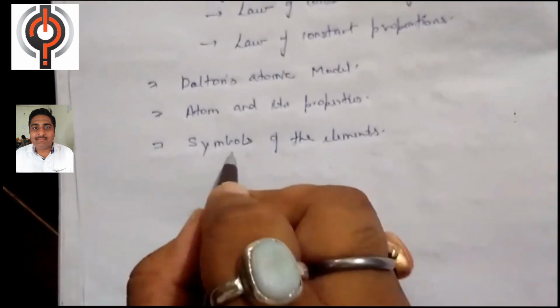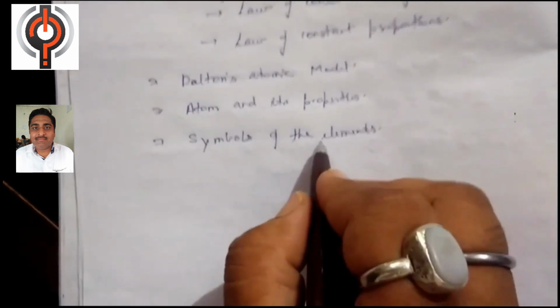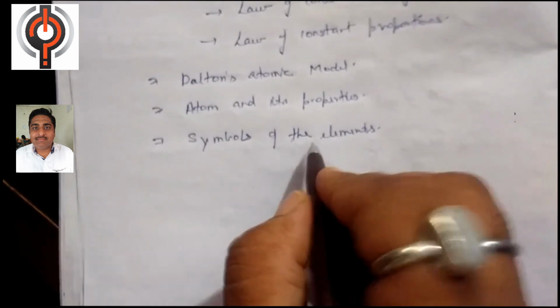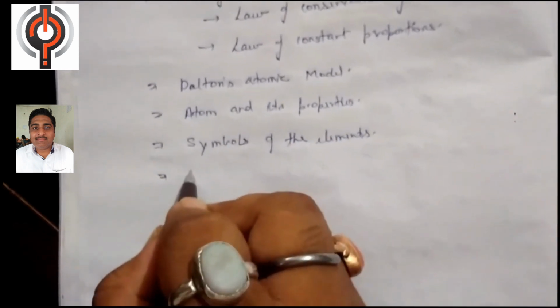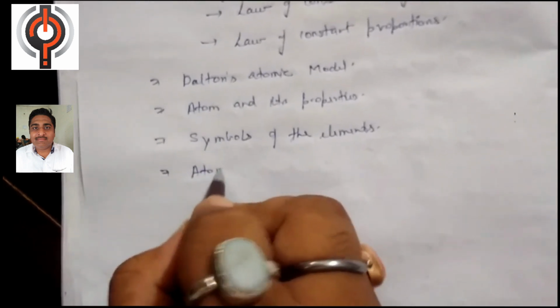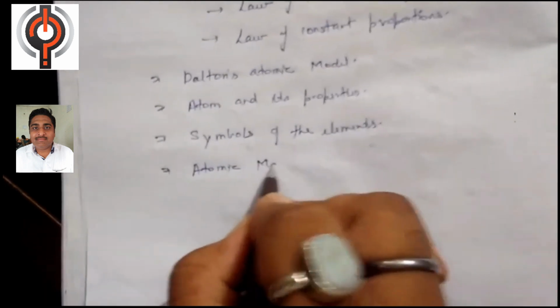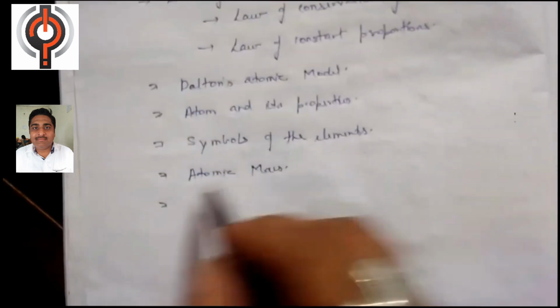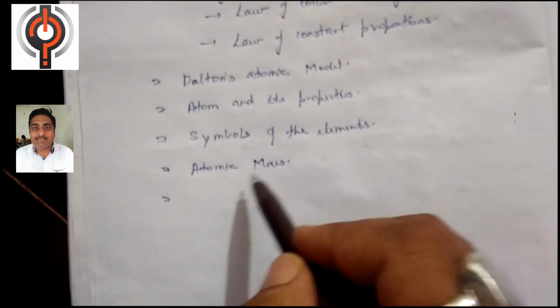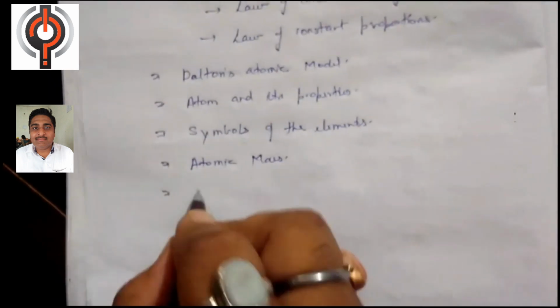Okay, in this topic we will discuss how the atoms of a given element can be represented by symbols. Okay, after this we will discuss what is atomic mass. After completing atomic mass, we will proceed toward the molecules.